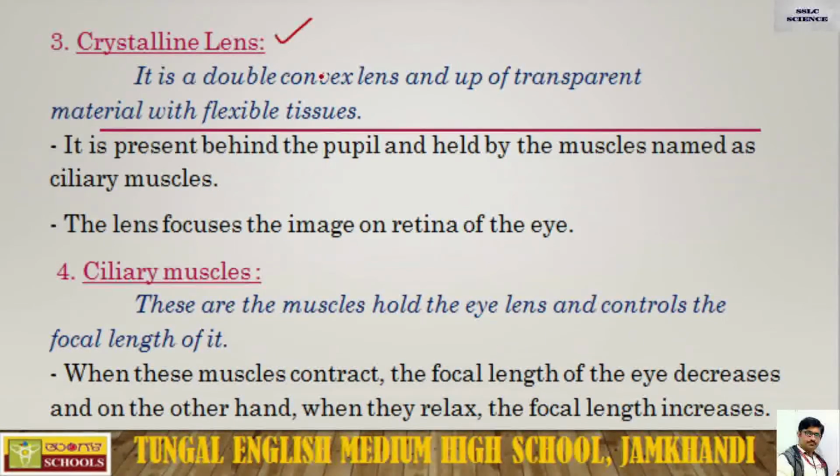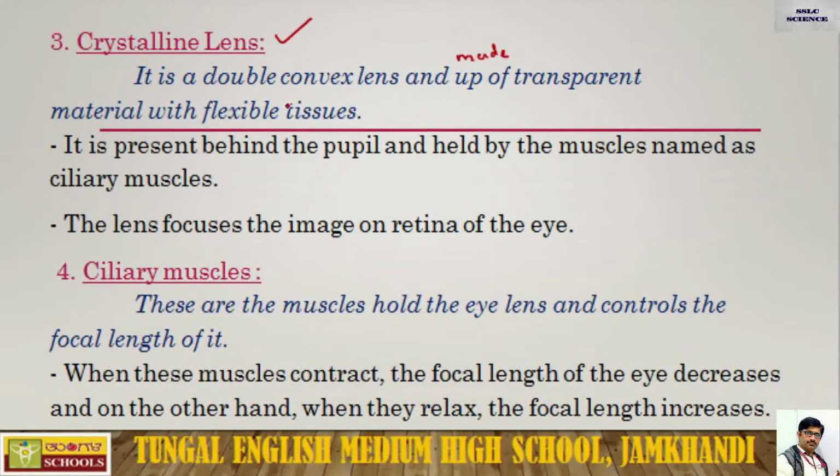It can be compared to the double convex lens which we have artificially, but this is a natural one. Flexible tissues make it transparent, and it gives the structure like a convex lens.